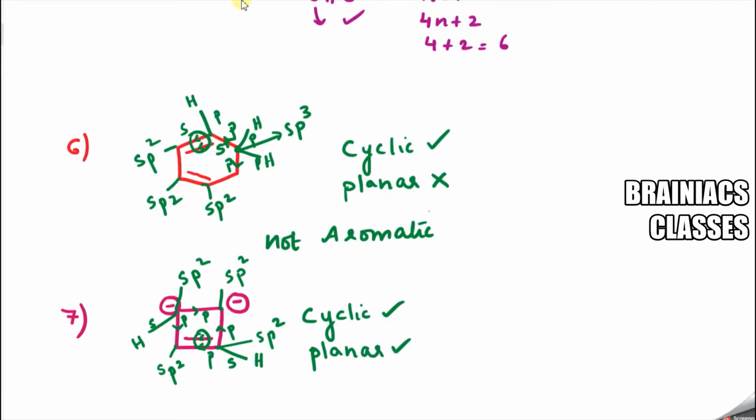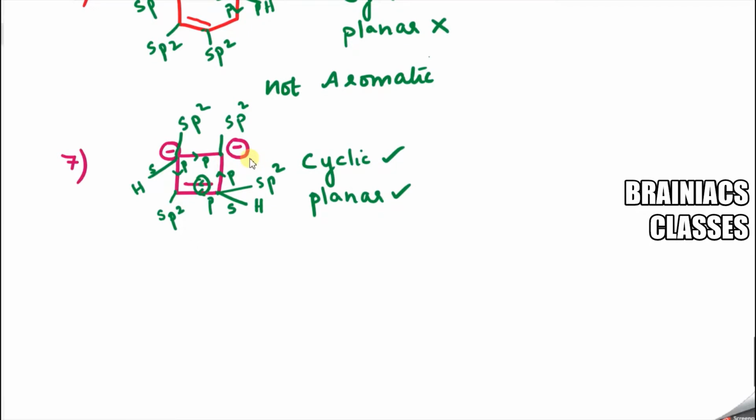Correct? Now let me draw the structure one more time, then only you will get a clear idea. So if you see here, check whether cyclic resonance is present. Double bond, single bond, minus charge, single bond, minus charge, single bond, double bond, single bond, minus charge, single bond, minus charge, single bond, double bond. So you can see the single bond is in conjugation, alternating with either a double bond or a negative charge. So that means cyclic resonance is present.